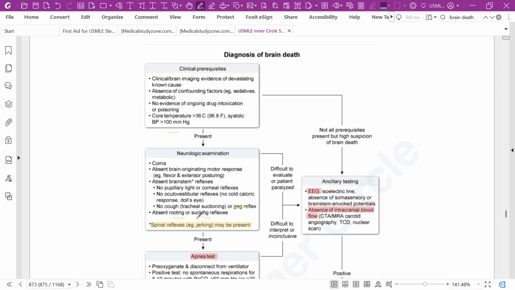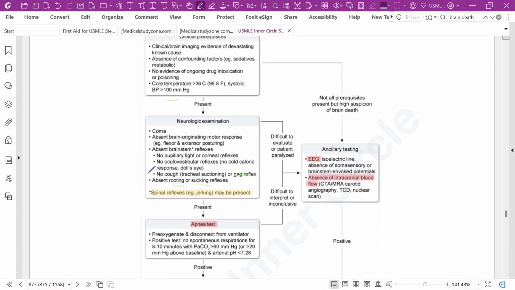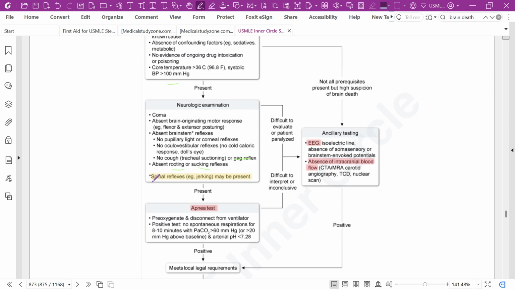Spinal reflex movements may be present, like deep tendon reflexes. After the neurological examination shows absent brain-originating motor response and absent brainstem reflexes, do the apnea test.